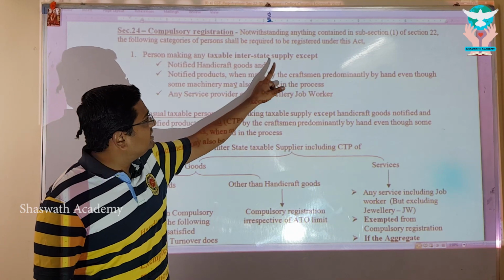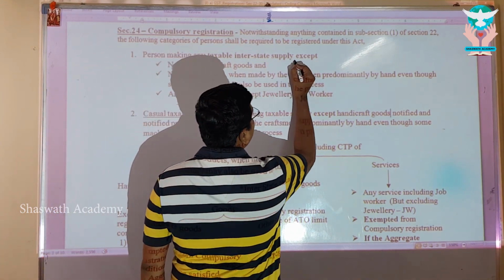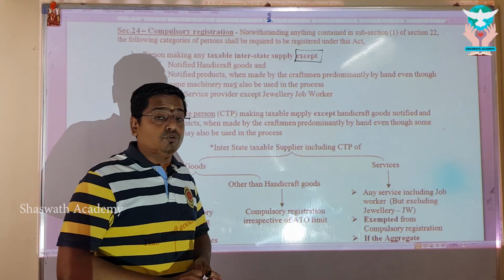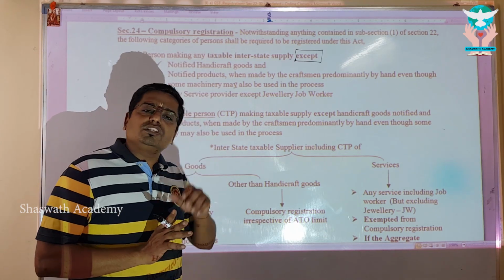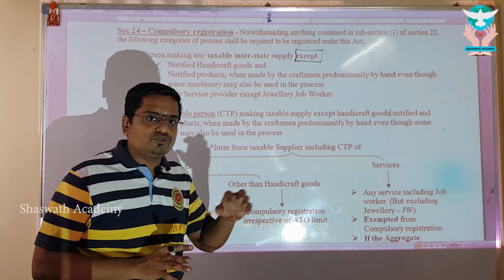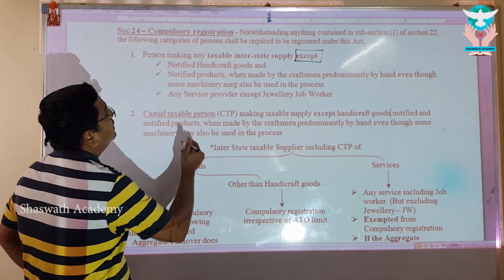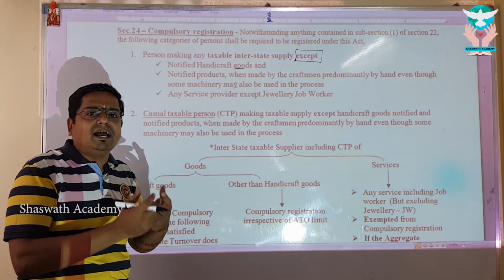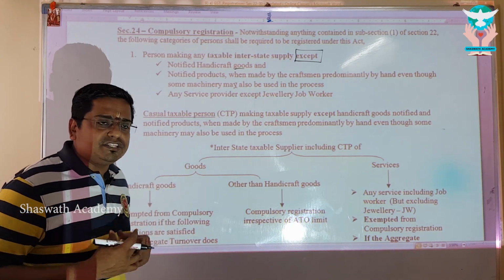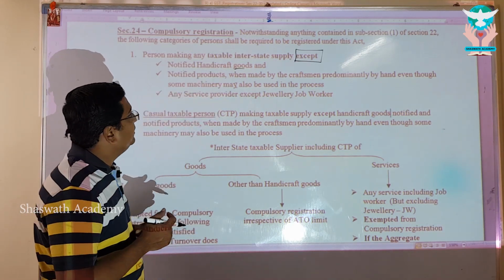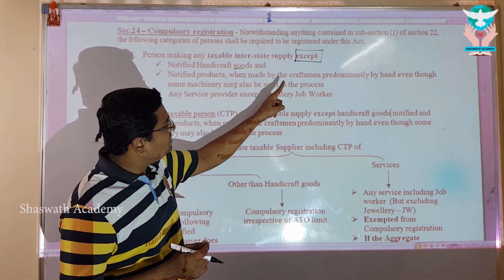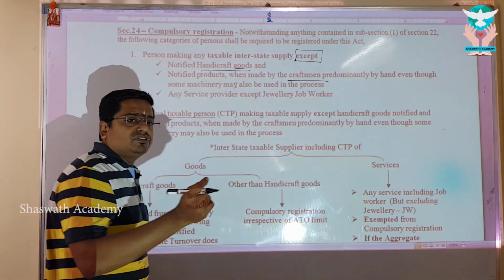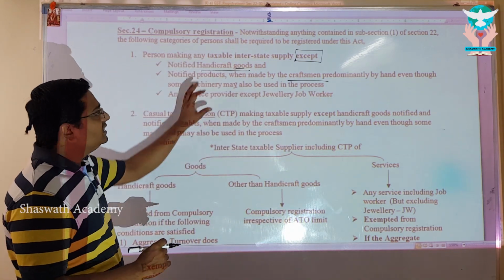Person making taxable interstate supply, except. Where do I get this except from? I am getting this except by way of notification issued under section 23 subsection 2, drawing power from 23 subsection 2. What is 23? Persons not liable to register. So, there are few notifications given. The impact of this is notified handicraft goods. My dear, handicraft goods are basically handmade goods by agricultural and small and cottage industry people. So, on a goodwill gesture, that is also exempted. And notified products when they have been made by a craftsman. You should understand this, handicraft goods and craftsman goods. These are all subject to some additional conditions which we will be seeing below, right? And this is only the gist.